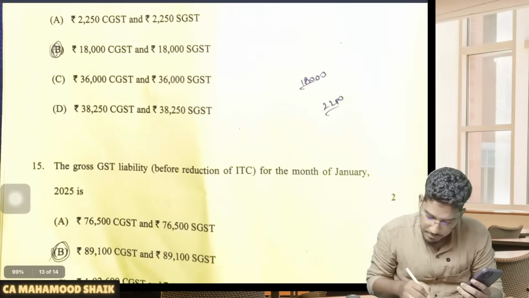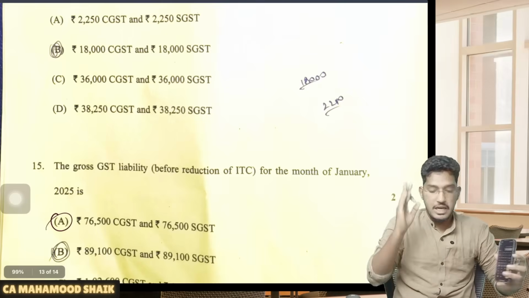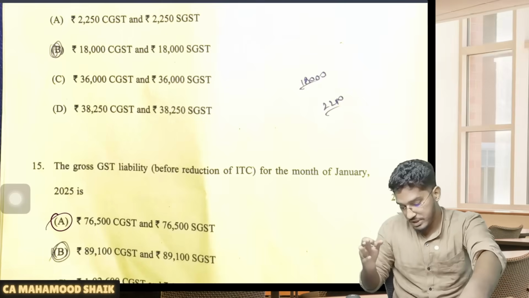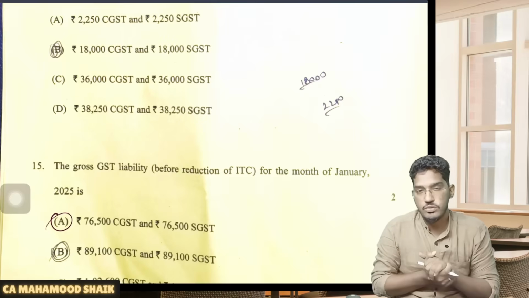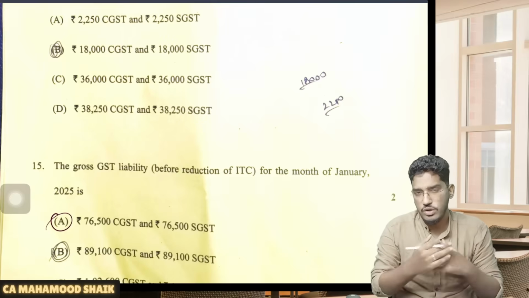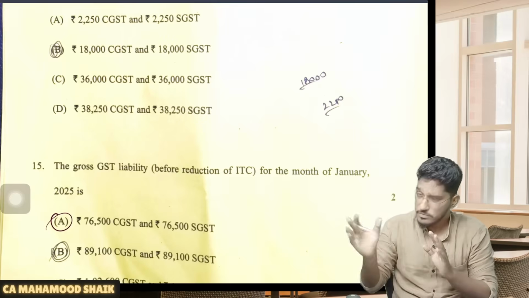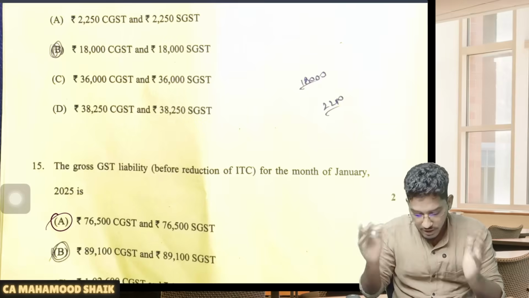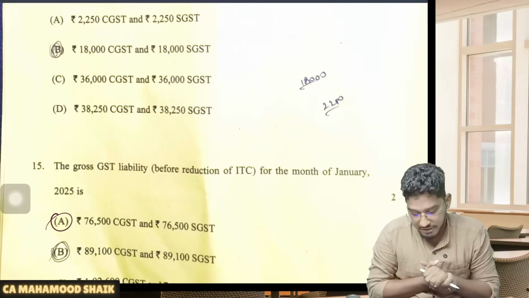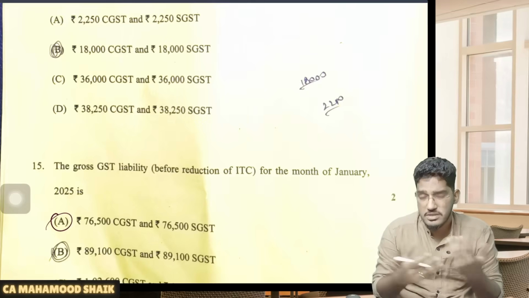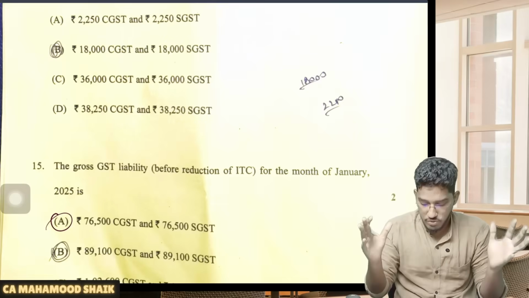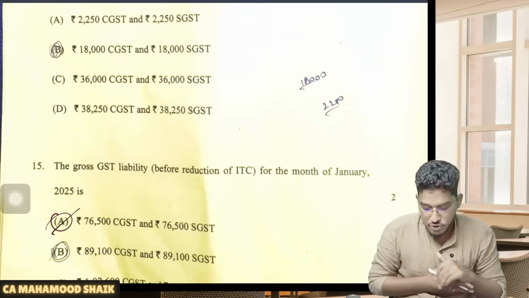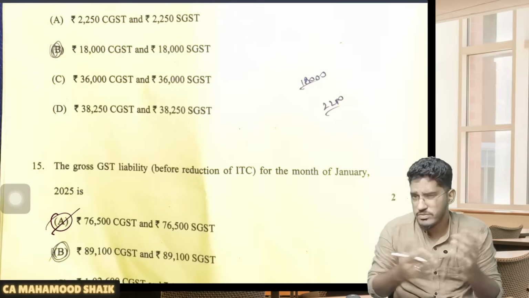So this is my point of view. Why? Because if I literally go by the provision, this is what you will find from the member, they will say. However, they did not do the bifurcation whether that person is an owner of a flat or an owner of a commercial shop. So according to my view, the answer should be 76,500 and 76,500. I have searched, there is no circular clarifying this matter also. So according to the general provision, the GST liability should be 76,500, but let us wait for the suggested answer on this.